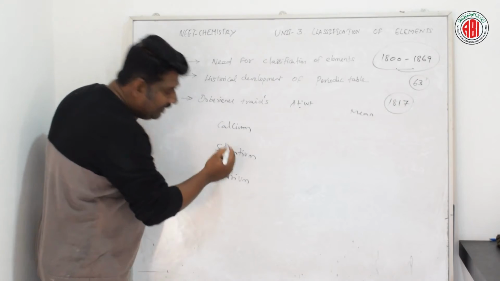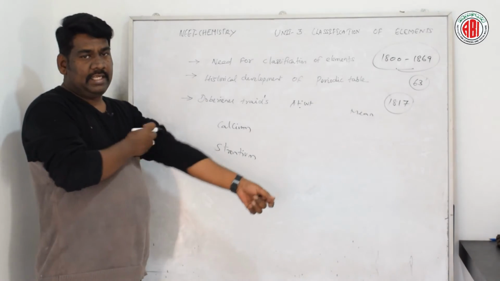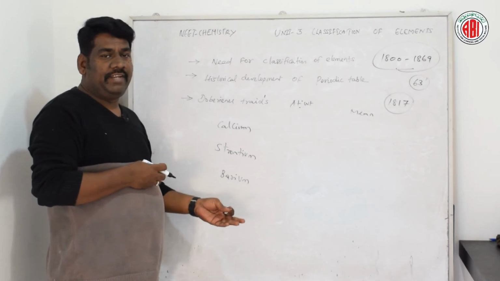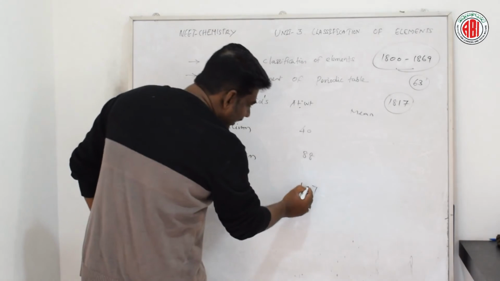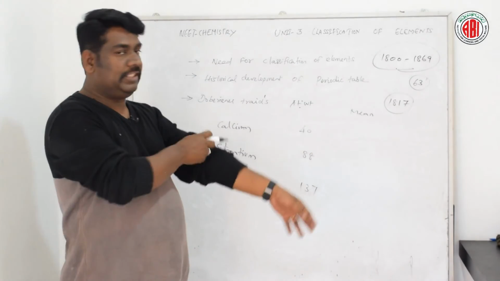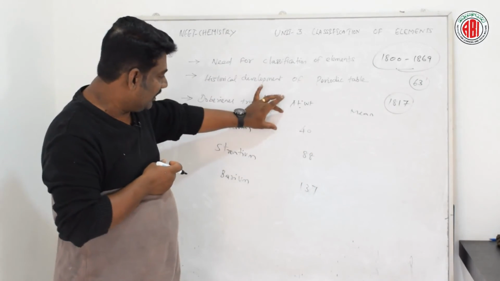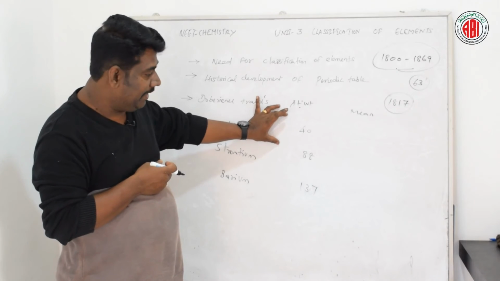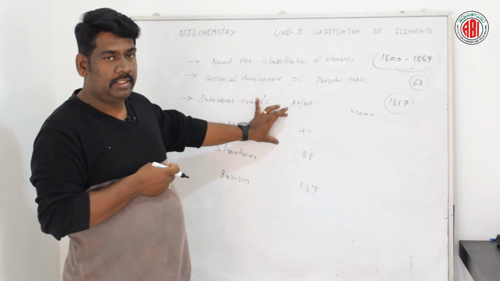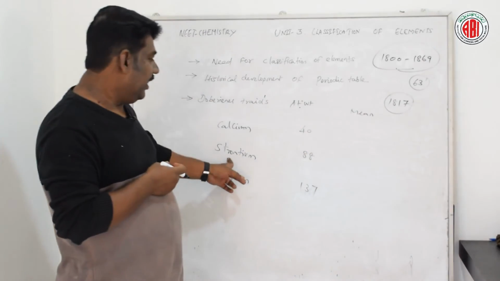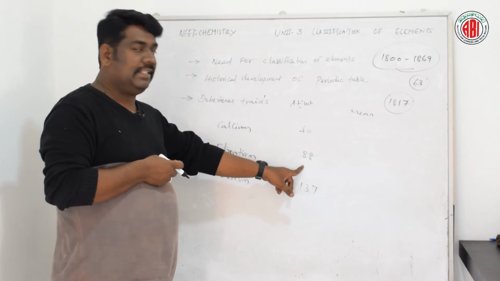These are the 3 different elements, with atomic weights 40, 88 and 137 respectively. Now the mean of the first element and the third element is equal or very close to the middle element's atomic weight, that is 88.